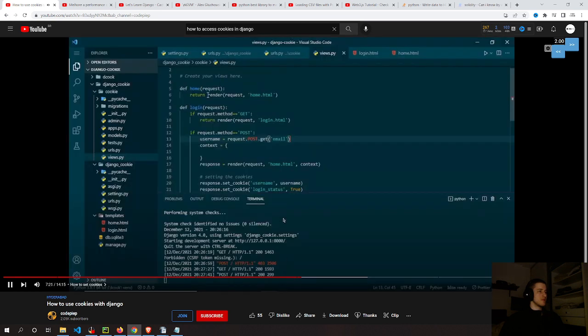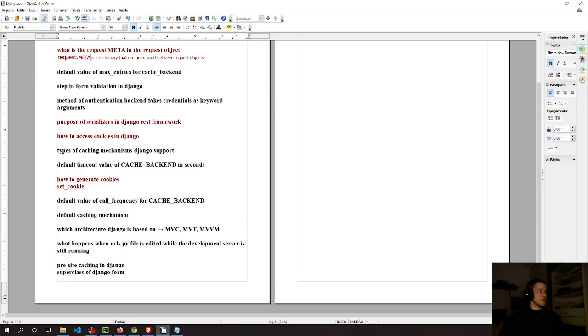For that, in our views, I will comment this out and I will put this code. Let me explain what's going on. First of all, we will check if we have logged in, or let's say login status in request.COOKIES. Using request.COOKIES, we can get our cookies. So we are checking for login status and username in our request.COOKIES. If we have those two things, we will put them into our context and we will render home.html. Otherwise, we will render home.html but without this context.